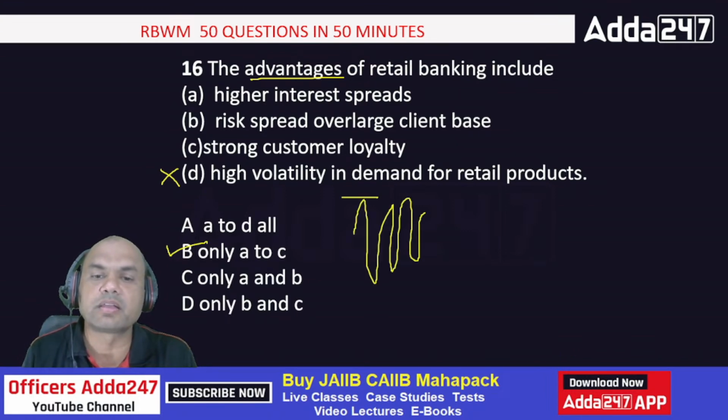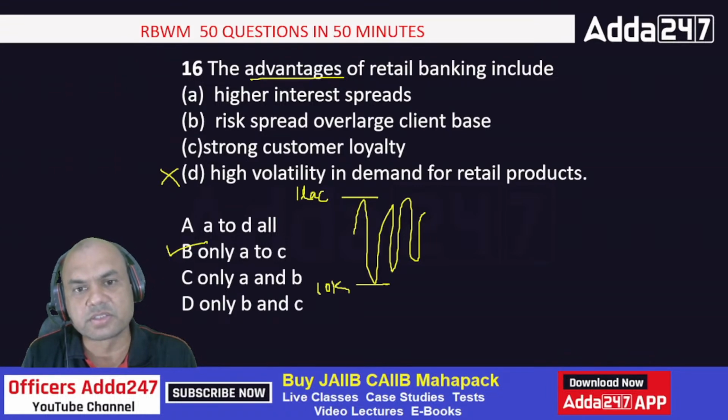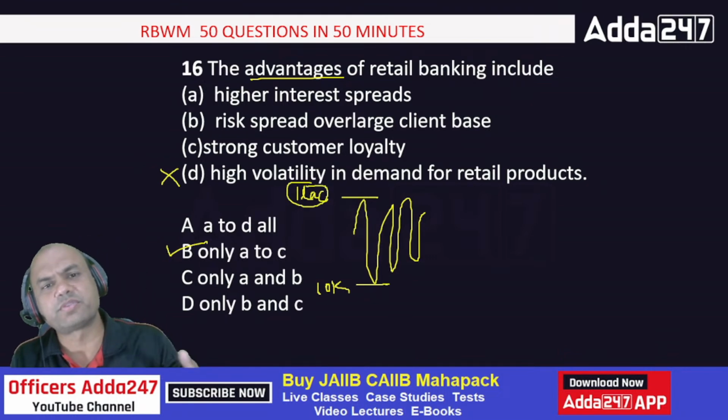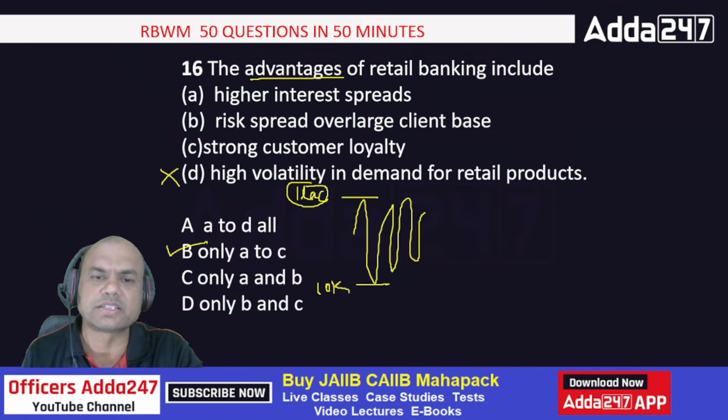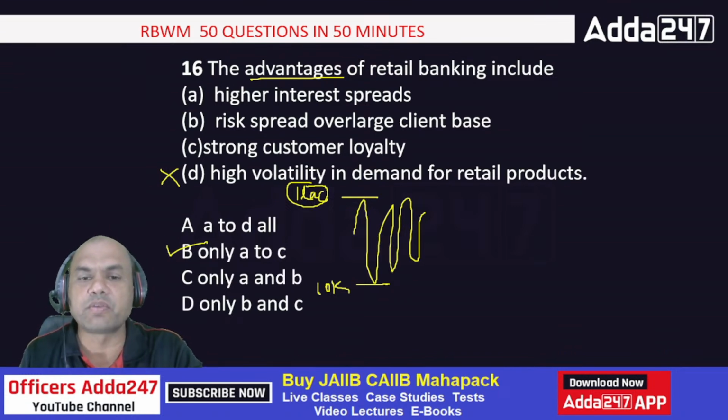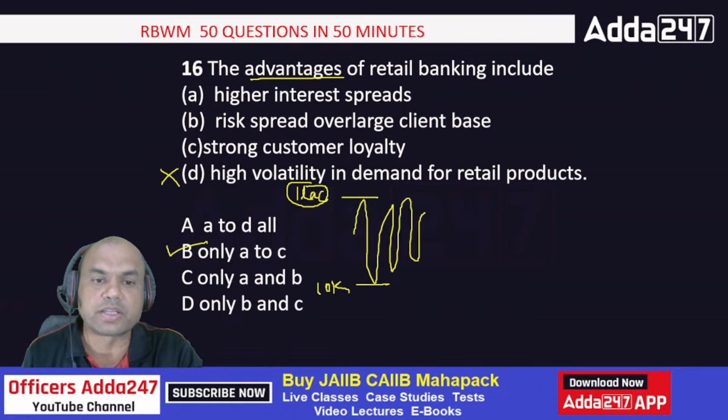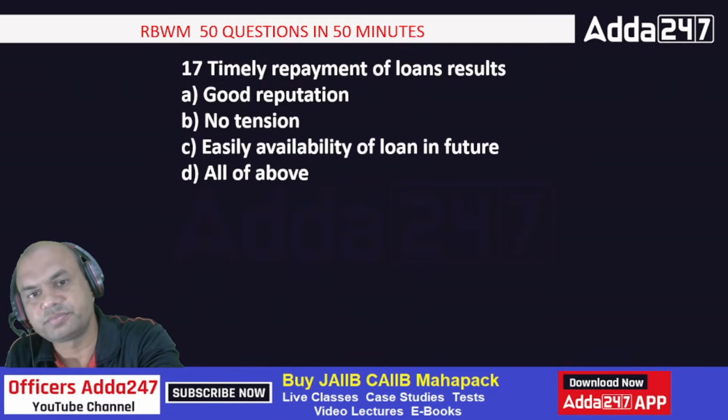One year, let's say, I have opened 1 lakh savings accounts. Next year I have opened 10,000 accounts. Does it happen like this? No. This variation is hardly plus or minus 5-10%. So high volatility is not the feature. It's low volatility. So the answer is B, A to C only.